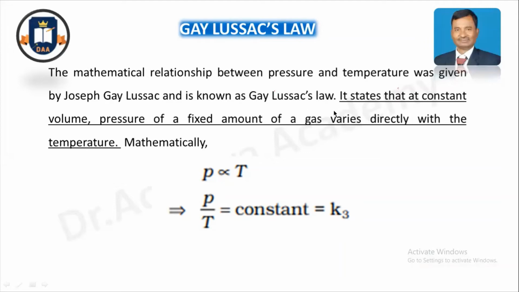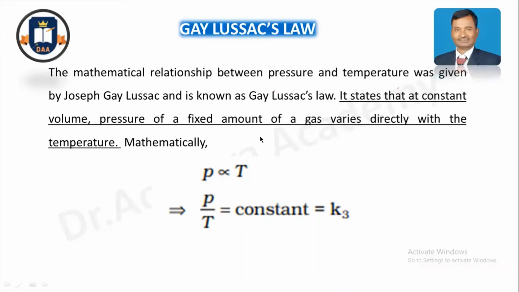This Gay Lussac's law states that at constant volume, the pressure of a fixed amount of a gas varies directly with the temperature. So here you have to remember that you must always mention constant volume, and also the pressure of a fixed amount of a gas.